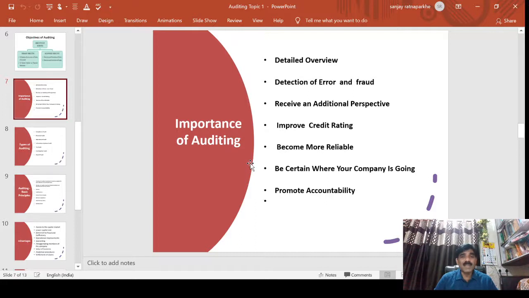Financial indicators can show whether in coming days the business is a going concern or not. The auditor can give other information in the audit report, and on that basis the people who go through the report come to know the exact position, which promotes accountability.